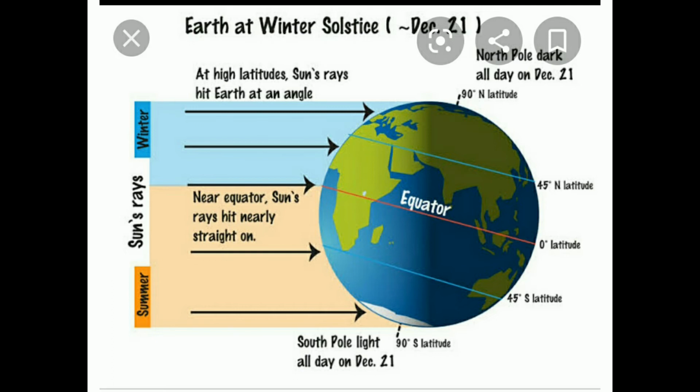It won't be hot in the polar regions, because the sun's rays fall very slantly in these areas. Because of that, it will be cooler compared to the other latitudes. So the temperature varies from one latitude to another. This is a very important factor which influences the climate and weather in those particular areas.